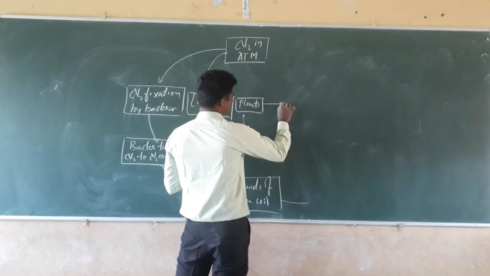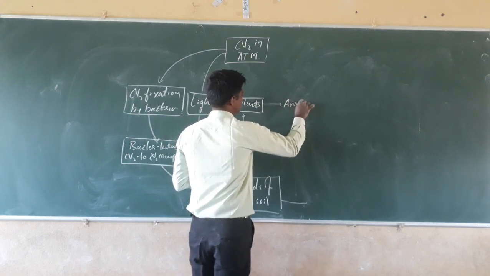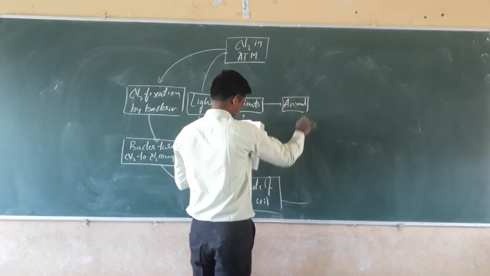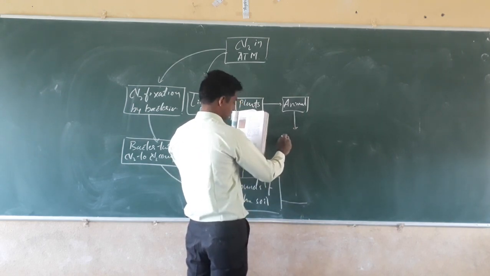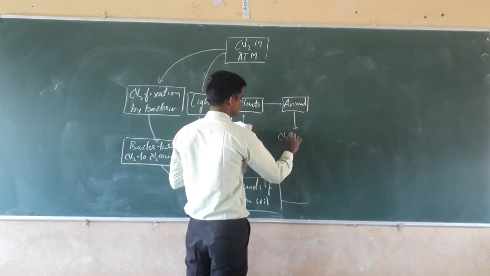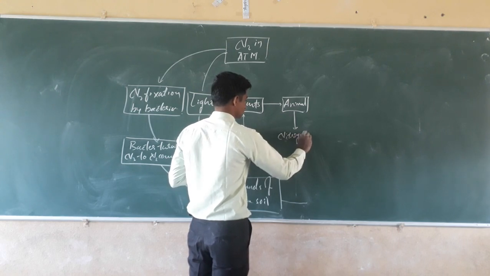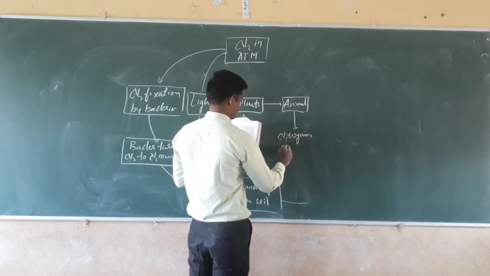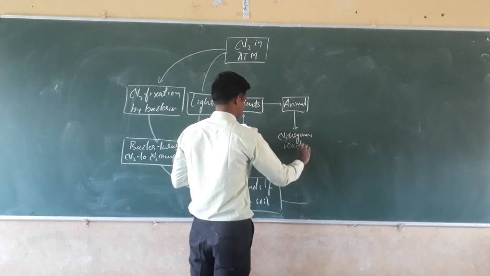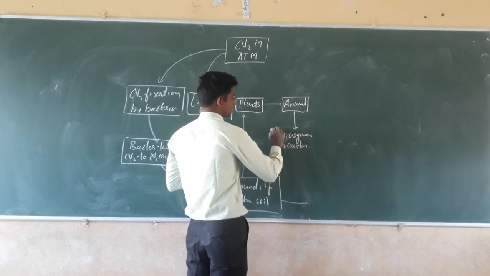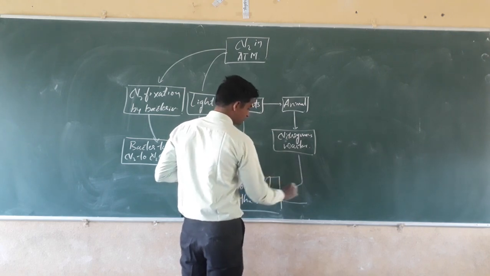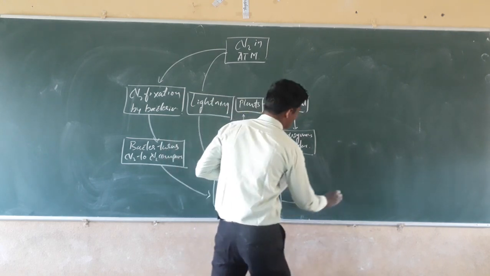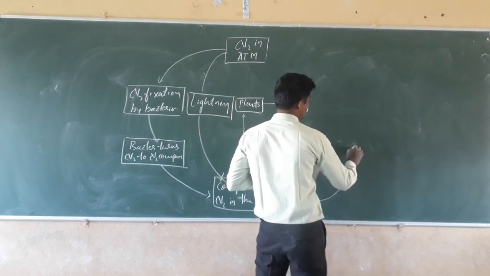Then, by feeding on the plants, animals get the nitrogen. From here the animal excretes the waste material, nitrogenous waste. Then again it will return back to the soil. Then what happens in the soil? Some bacteria are present.